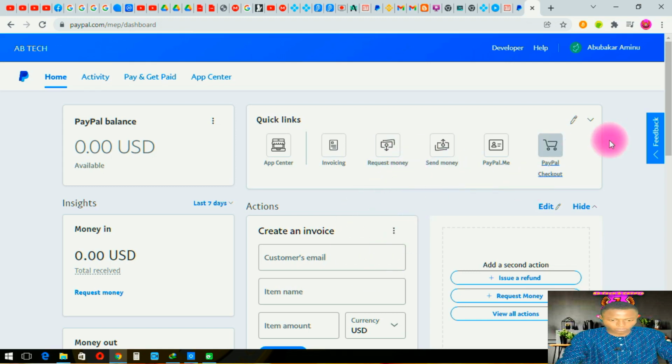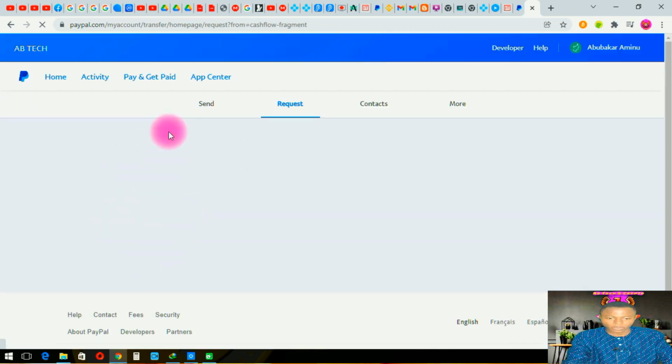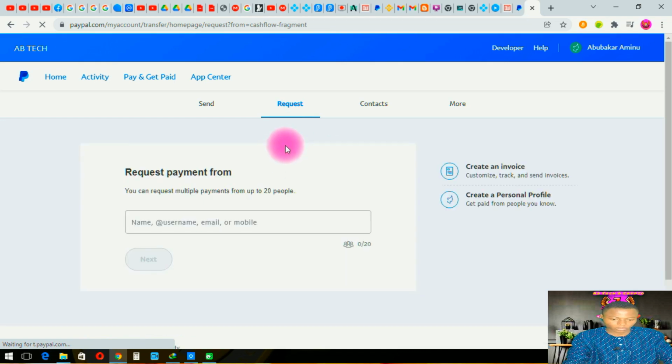This is the option to create an invoice, see it here. So if you have money, total received and everything. If you want to request money, there's the option where you fill in everything to request the money. This is the page for you to be able to request money. You just input your mail address and anything. For the person that wants to send you money, you can put his email address or phone number. So it depends. There are a lot of features in this one that we will be using.